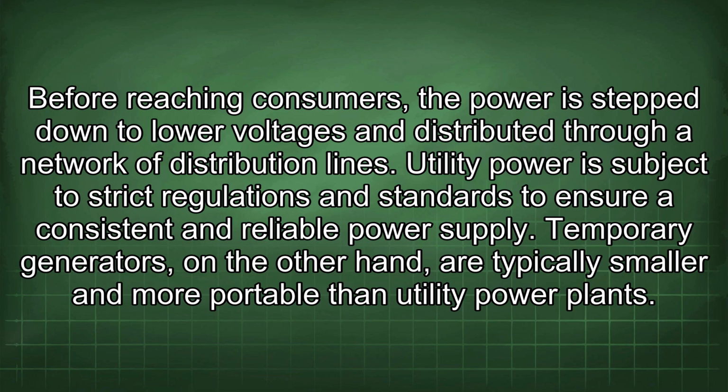Utility power is subject to strict regulations and standards to ensure a consistent and reliable power supply. Temporary generators, on the other hand, are typically smaller and more portable than utility power plants.